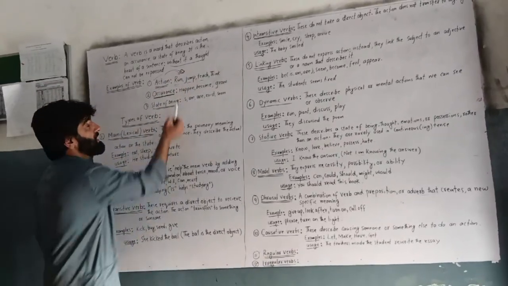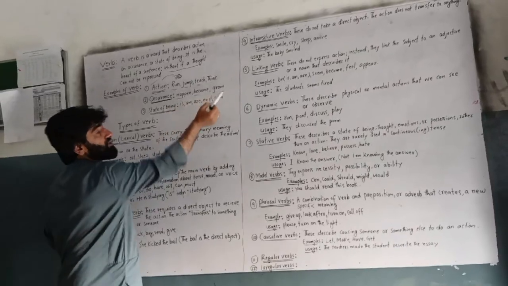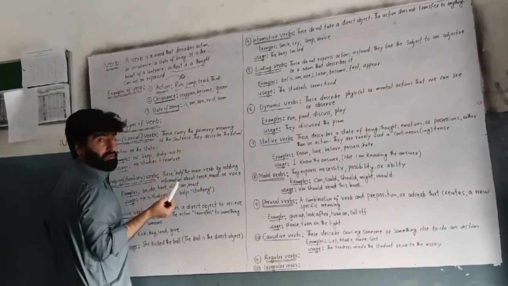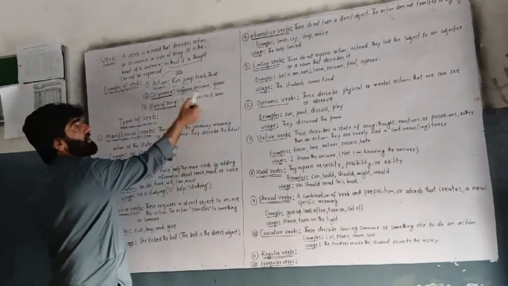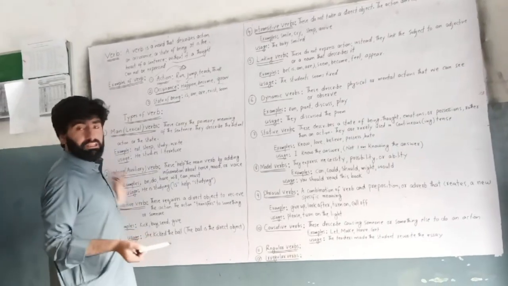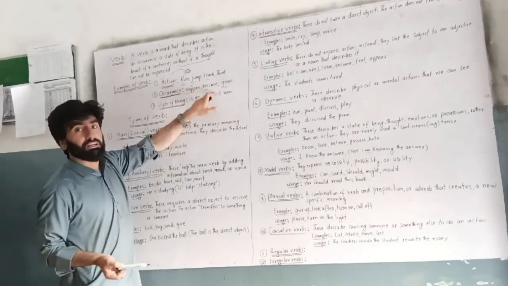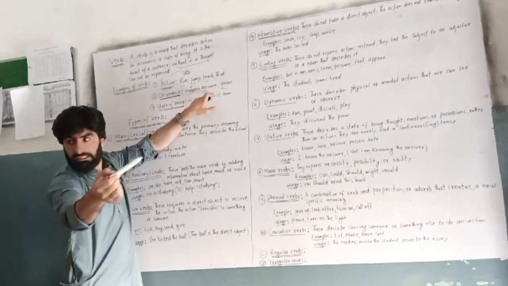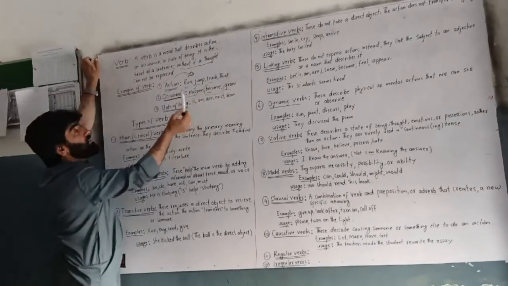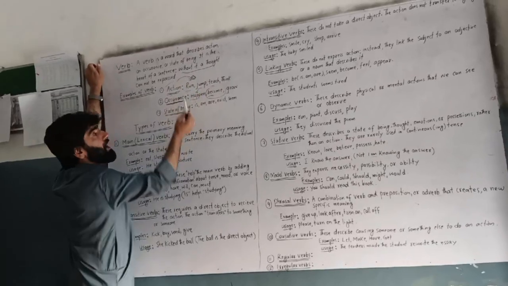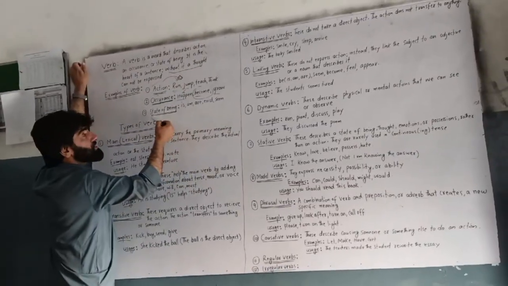Occurrence, for example, happen, become, grow. These are also verbs, but these are mainly focused on occurrence. For example, he becomes a teacher. He became a teacher. They become teachers. So this is happening. So what is the function of the verb? To show action, to show occurrence, and to show state of being.